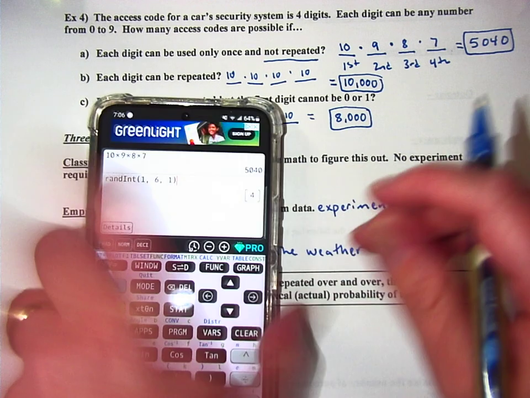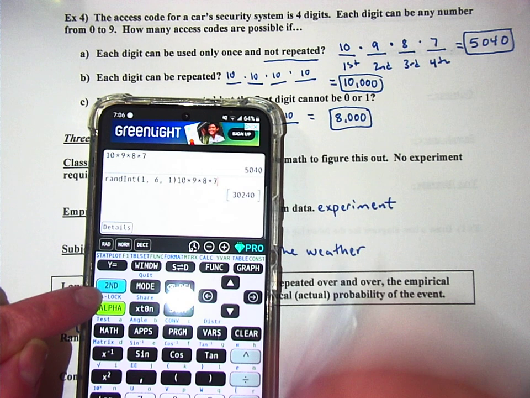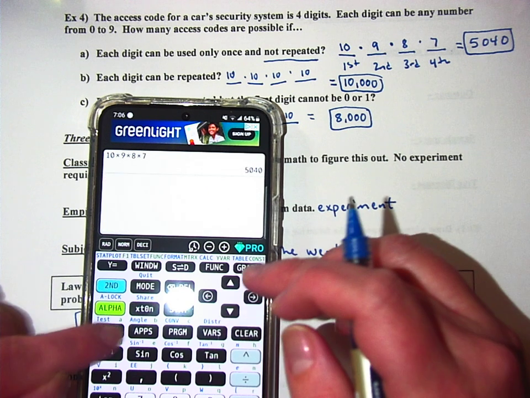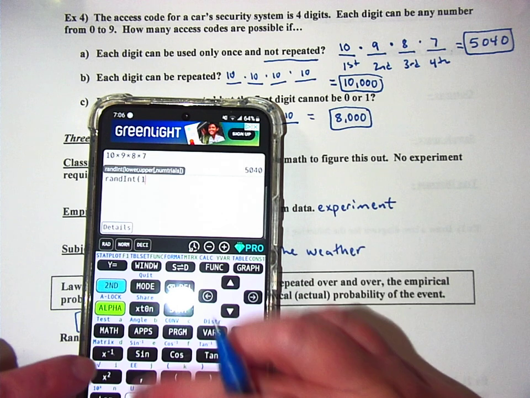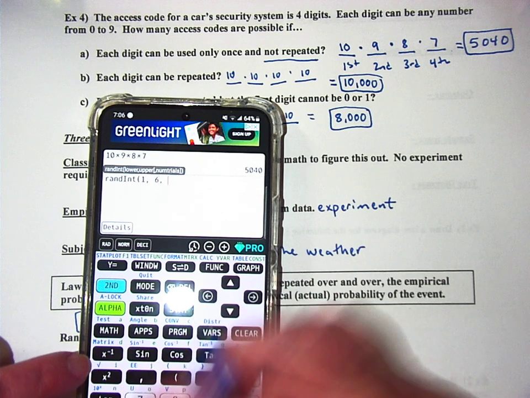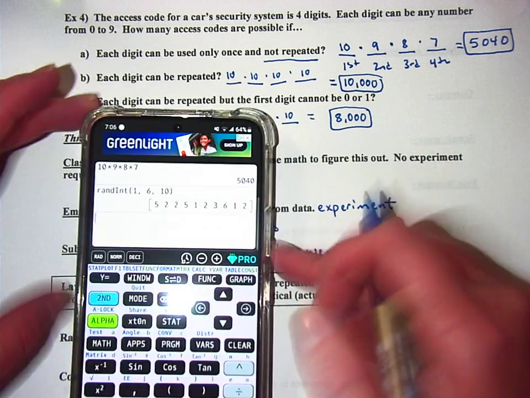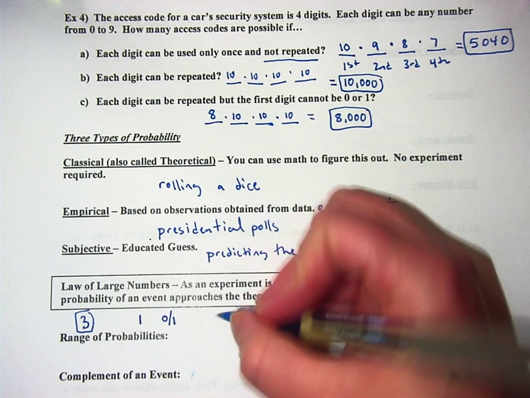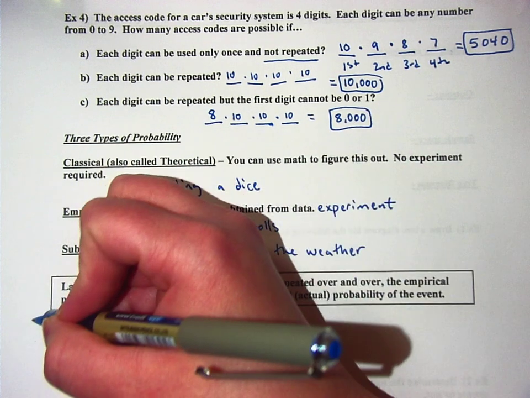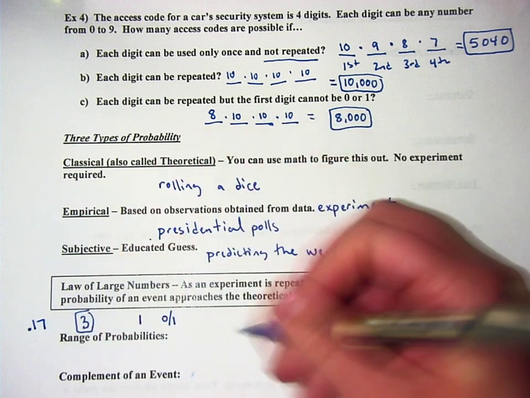So then let's say that instead I up that number. Math, probability, random integer, 1, 6. Let's say that I do this trial 10 times now. And this time I got 1, 3. So we all know that the probability of getting a 3 is 1 in 6, which is a 0.17 chance of happening.